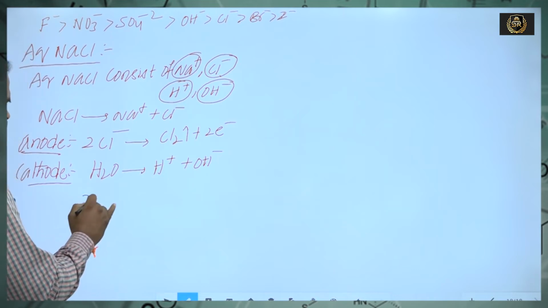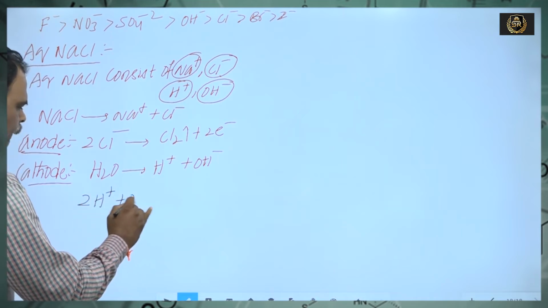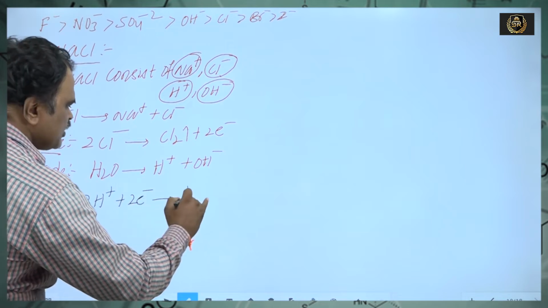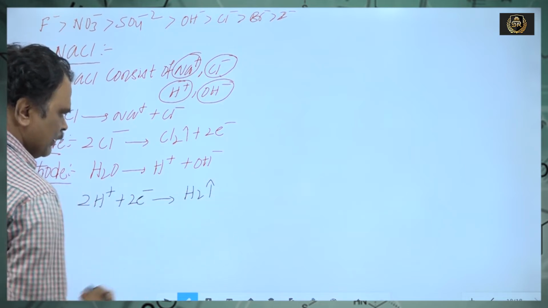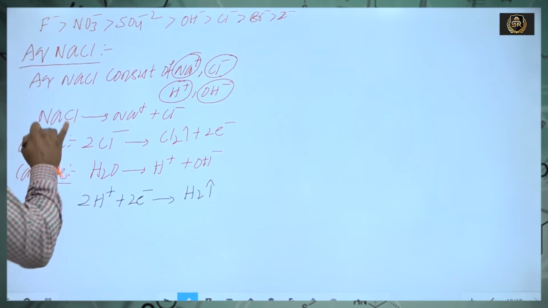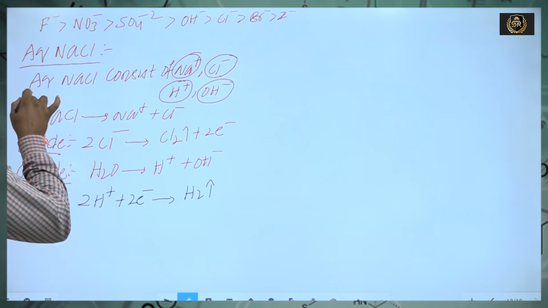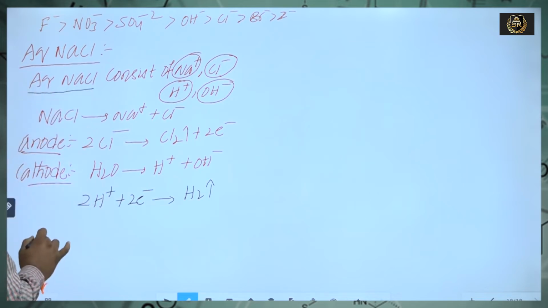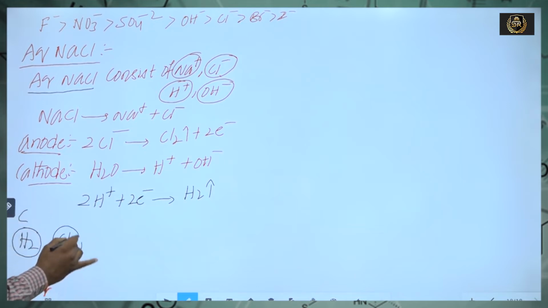Hence, all the H+ ions move towards the cathode and undergo reduction. Hydrogen gas is liberated. So, in the electrolysis of aqueous NaCl, hydrogen gas is liberated at the cathode and chlorine gas is liberated at the anode.